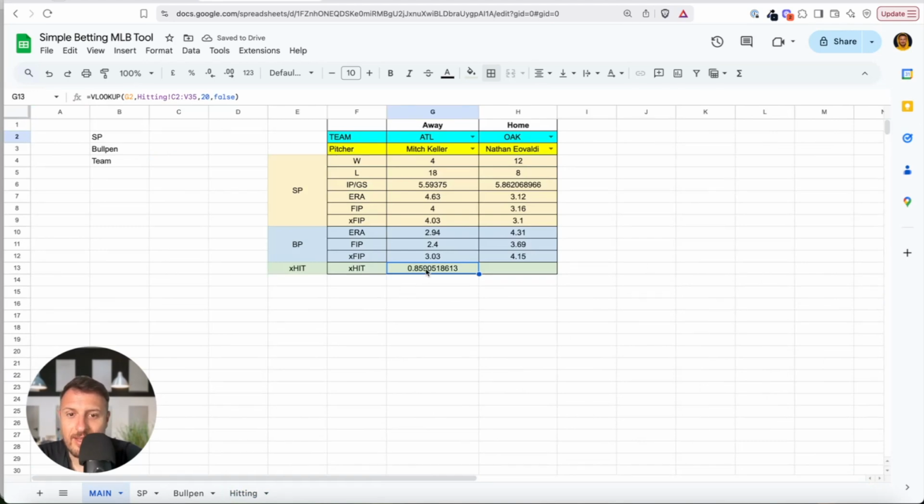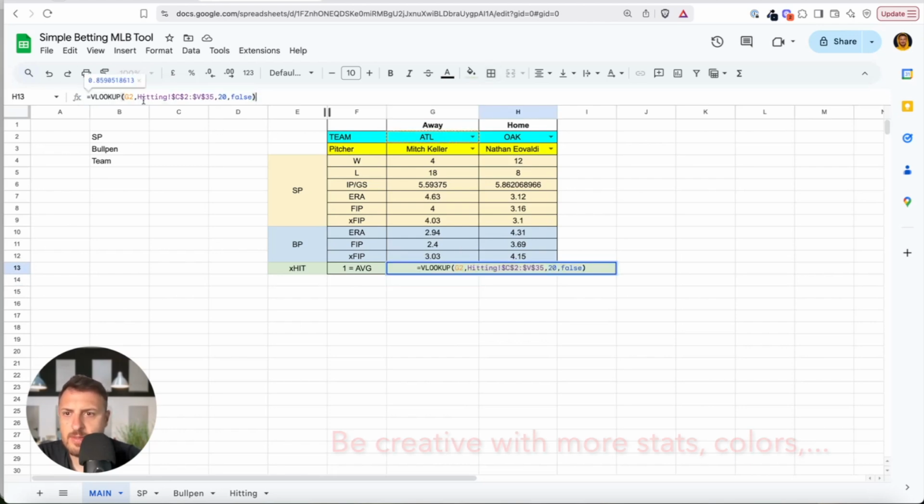So as you see, Atlanta in the last 30 days, if 1 is average, they are 15% worse than the league average. So this is not good for this team, right? And I will fix this range again. I will just change it to H2, right? And Oakland in the last 30 days, based on this hitting number, is better than Atlanta.